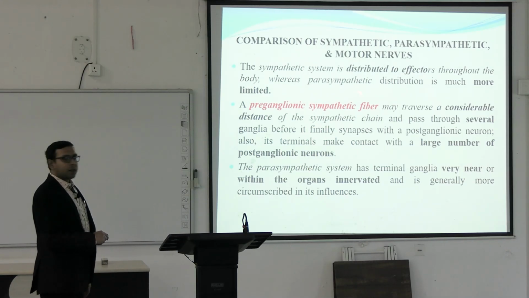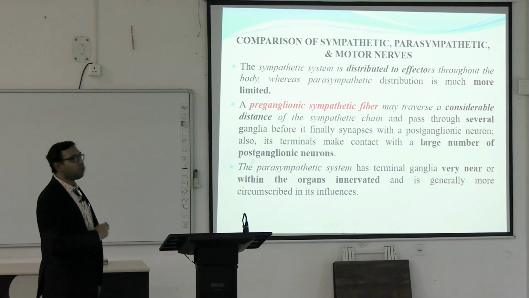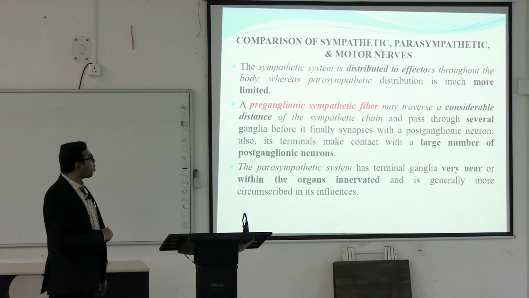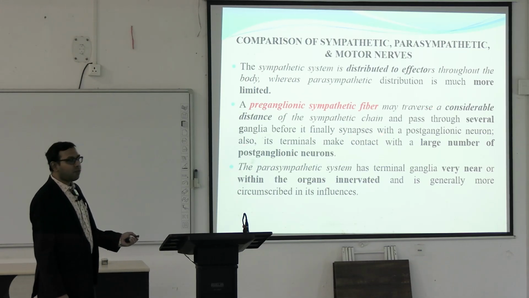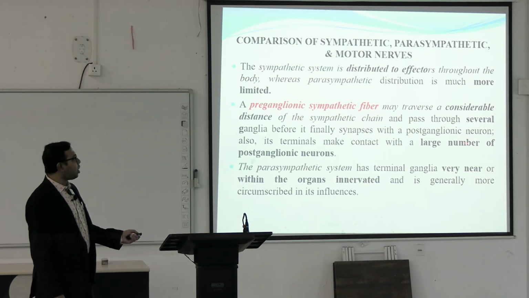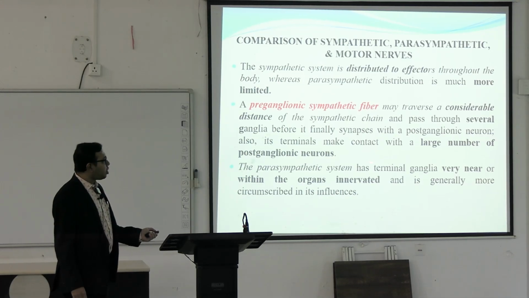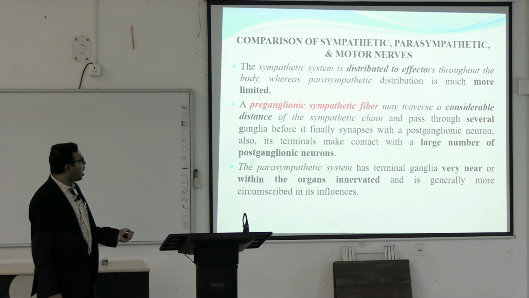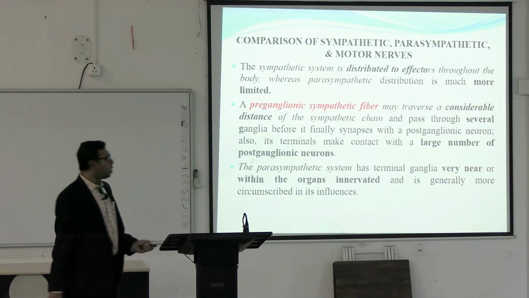The sympathetic system is distributed to effectors throughout the body, whereas parasympathetic distribution is much more limited. A preganglionic sympathetic fiber may traverse a considerable distance of the sympathetic chain and pass through several ganglia before it finally synapses with a postganglionic neuron, and its terminals make contact with a large number of postganglionic neurons. On the other hand, the parasympathetic system has terminal ganglia very near or within the organs innervated, as I have said, and is generally more circumscribed in its influences. This is just the anatomy.